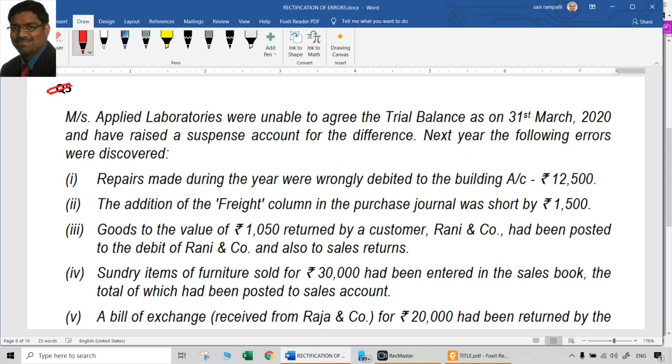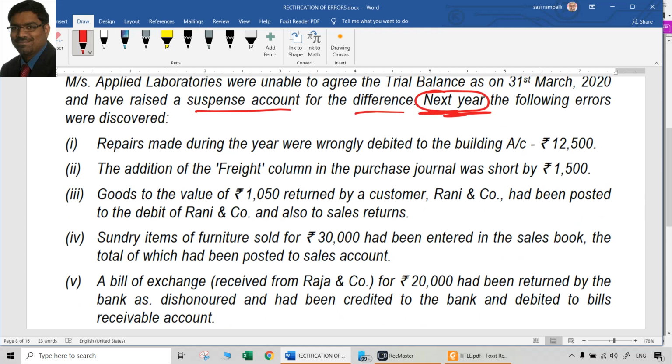Messrs. Applied Laboratories were unable to agree trial balance on 31st March 2020 and raised a suspense account for the difference. Next year, the following errors were discovered. So this word is important. Next year means what? After closure of the books of accounts, you have to use P&L adjustment account wherever required. So, 5 marks question. This was also asked recently.